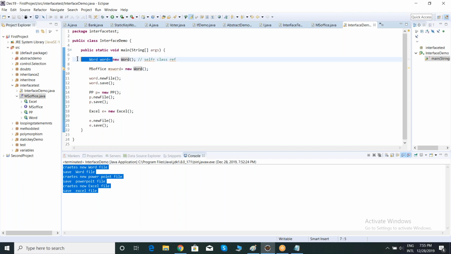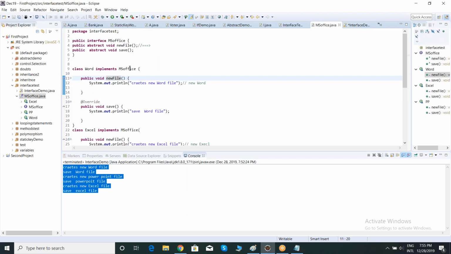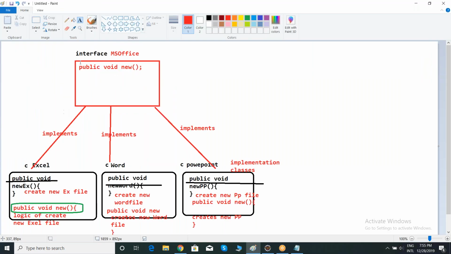One is self class; if it has a parent class, we can take the parent class; or we can take a parent interface. MS Office is an interface, right? See, this is an interface, MS Office, and Word is a child class of MS Office, implementing the MS Office interface. These are all child classes, right? We can create an object for each and every class by using a self class reference or a parent interface reference.